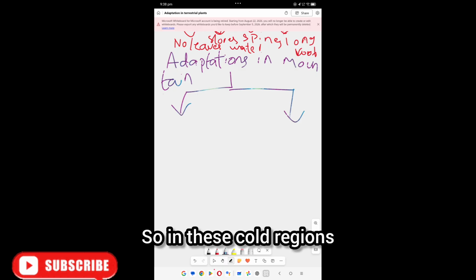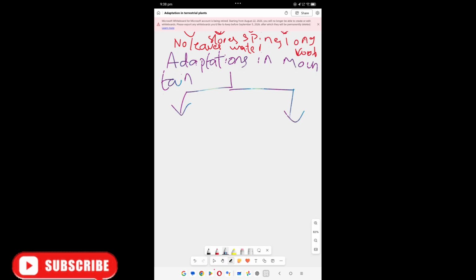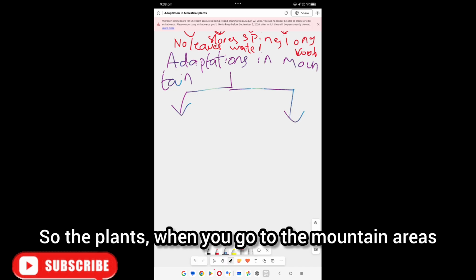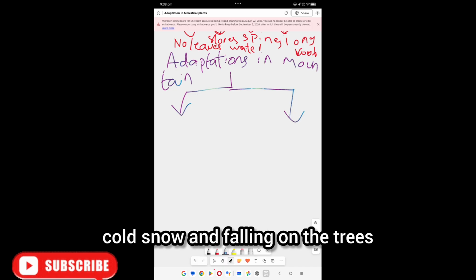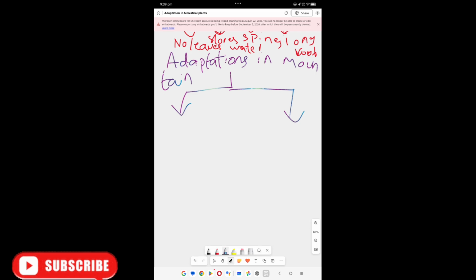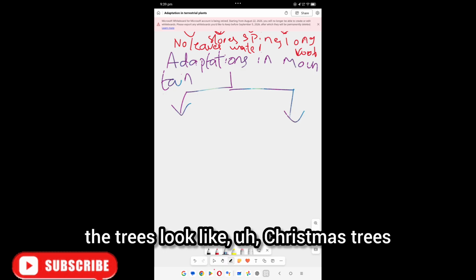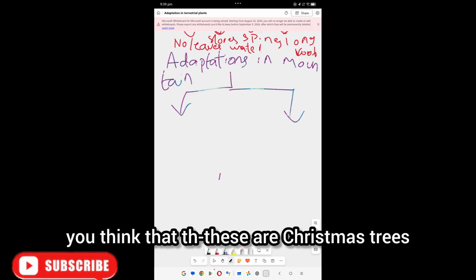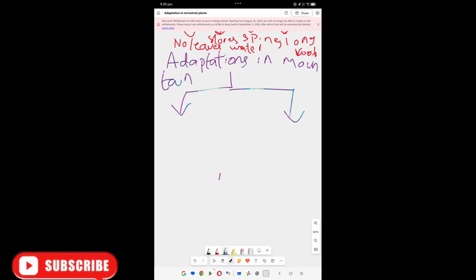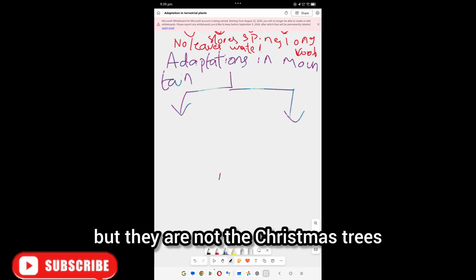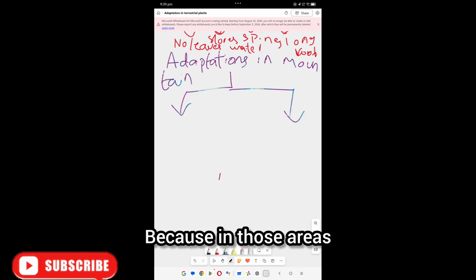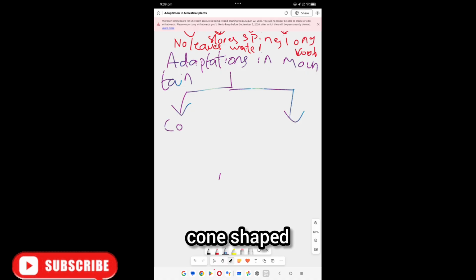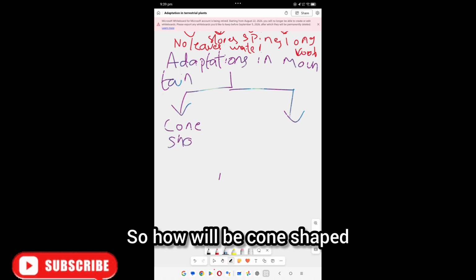In those cold regions, how will the plants be? When you go to the mountain areas, you can find cold snow falling on the trees. Looking at the snow falling on the trees, they look like Christmas trees. Do you think that these are Christmas trees? No. They are also trees, but they are not Christmas trees. Why? Because in those areas the trees are cone shaped. So how are they cone shaped?